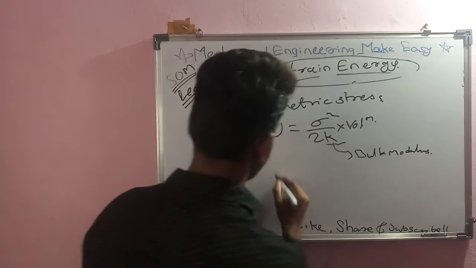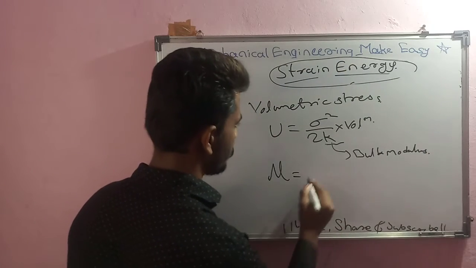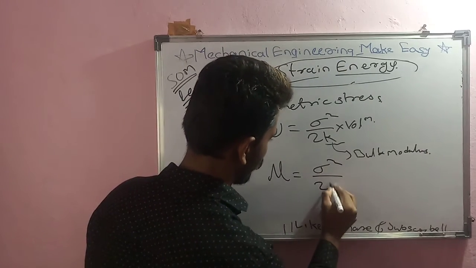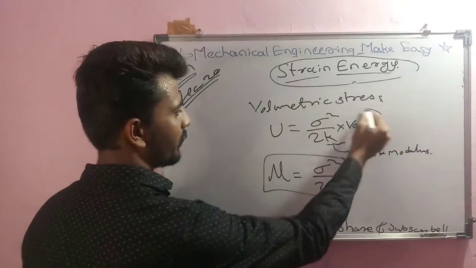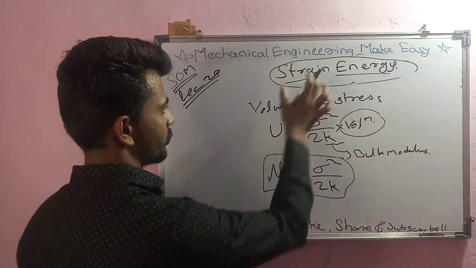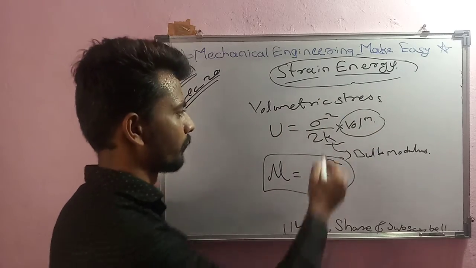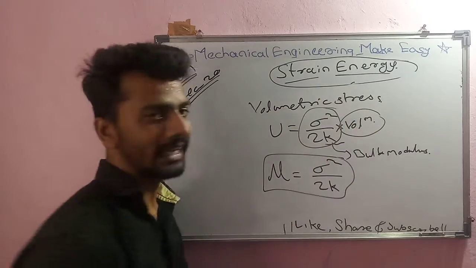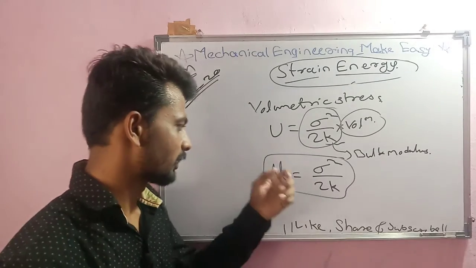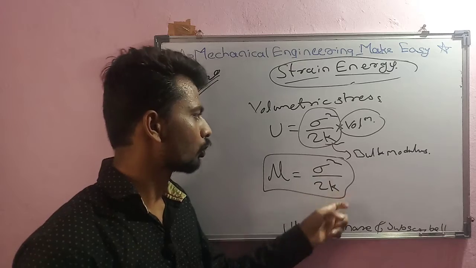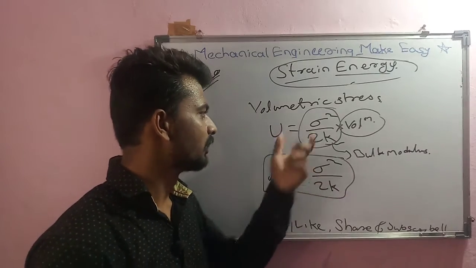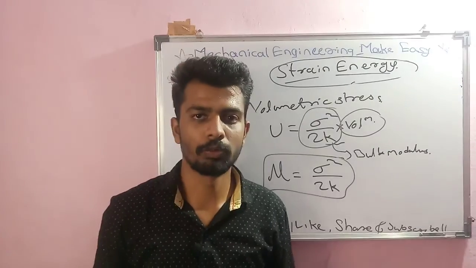So ultimately, the resilience will become sigma square upon twice K. If we remove one term from the strain energy, that is volume, the remaining term is our resilience. So in case of volumetric stress the resilience is sigma square upon 2K, and the strain energy will be sigma square upon 2K into volume of body.